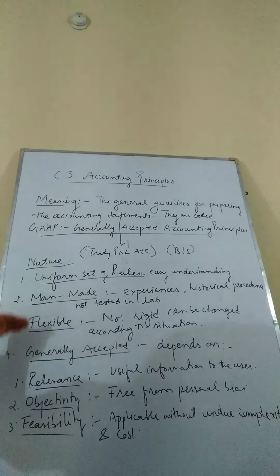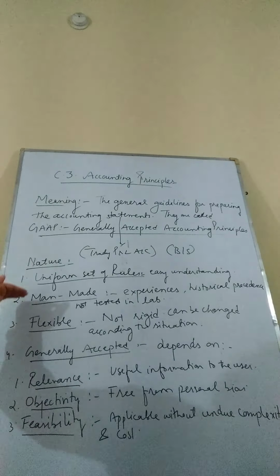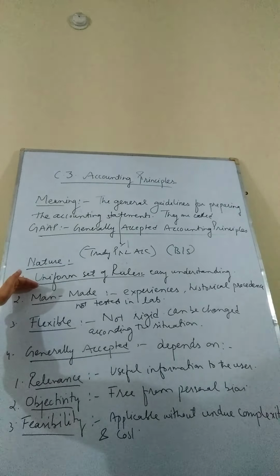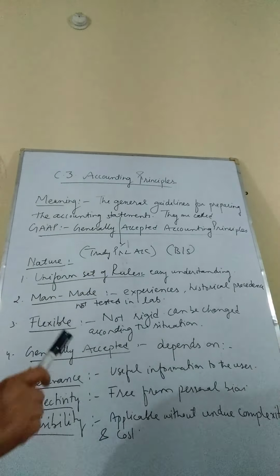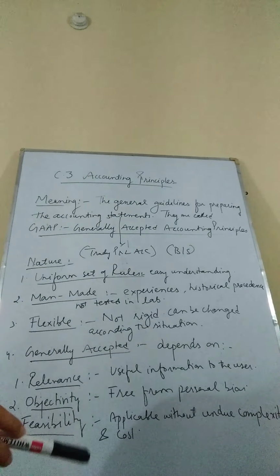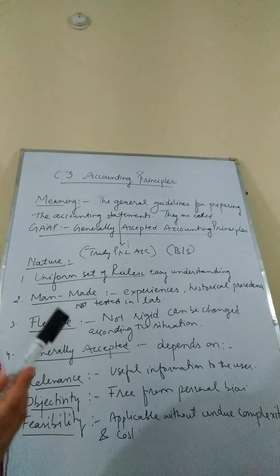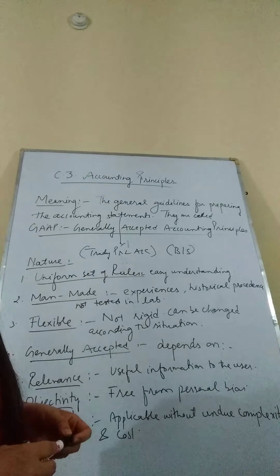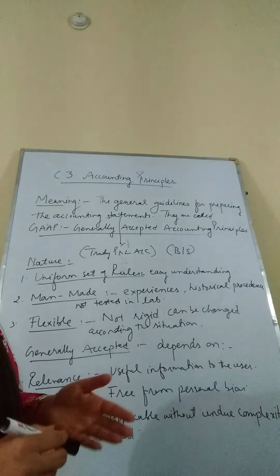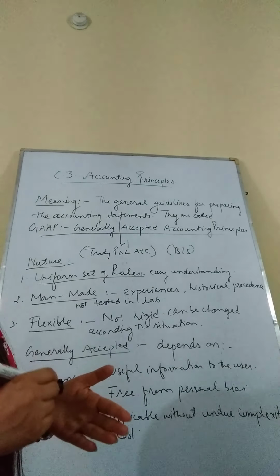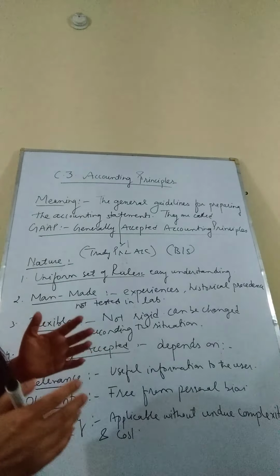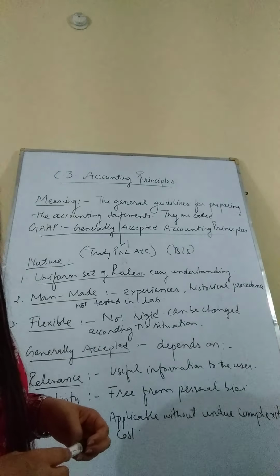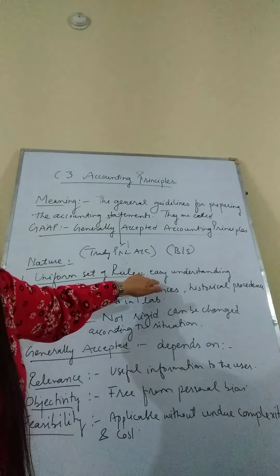Okay, now we are moving to the nature of accounting principles. We have certain elements which define the nature of accounting principles, that is, they are a uniform set of rules. Uniform set of rules means one rule for everyone. It is not like in India we'll be making accounts in a different format and in America in a different format. Suppose if we have to debit an element, it will be debited here also, it will be debited in the US also. So they bring about uniformity in accounting practices, which makes the accounting easy to understand.